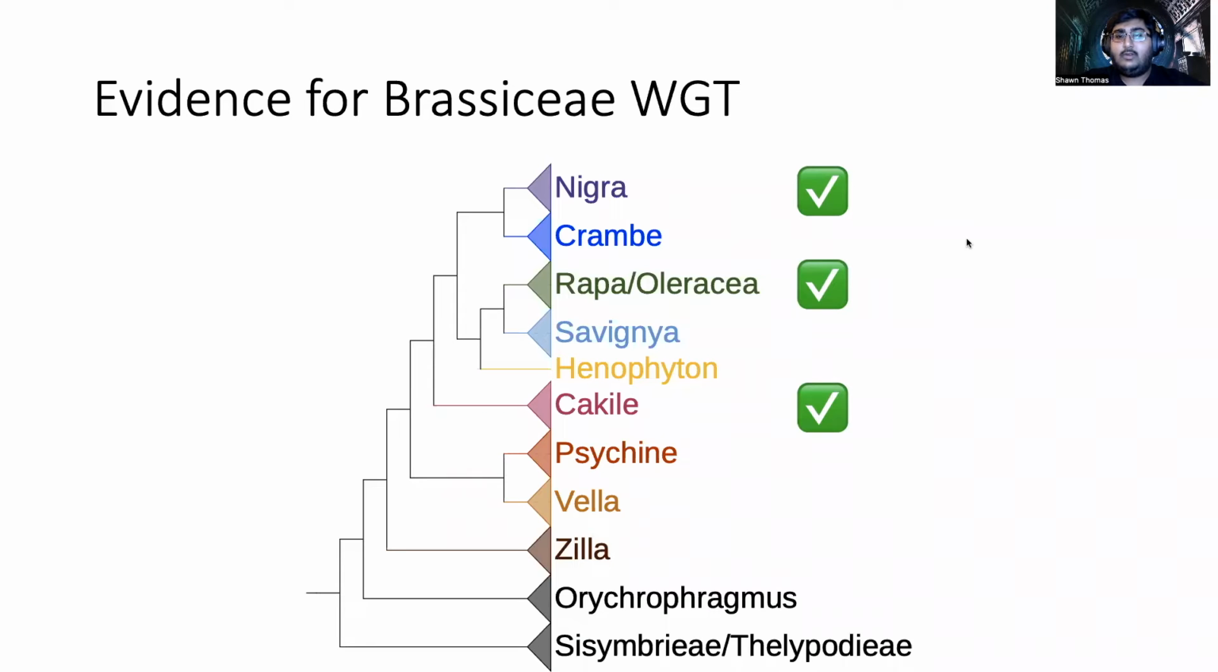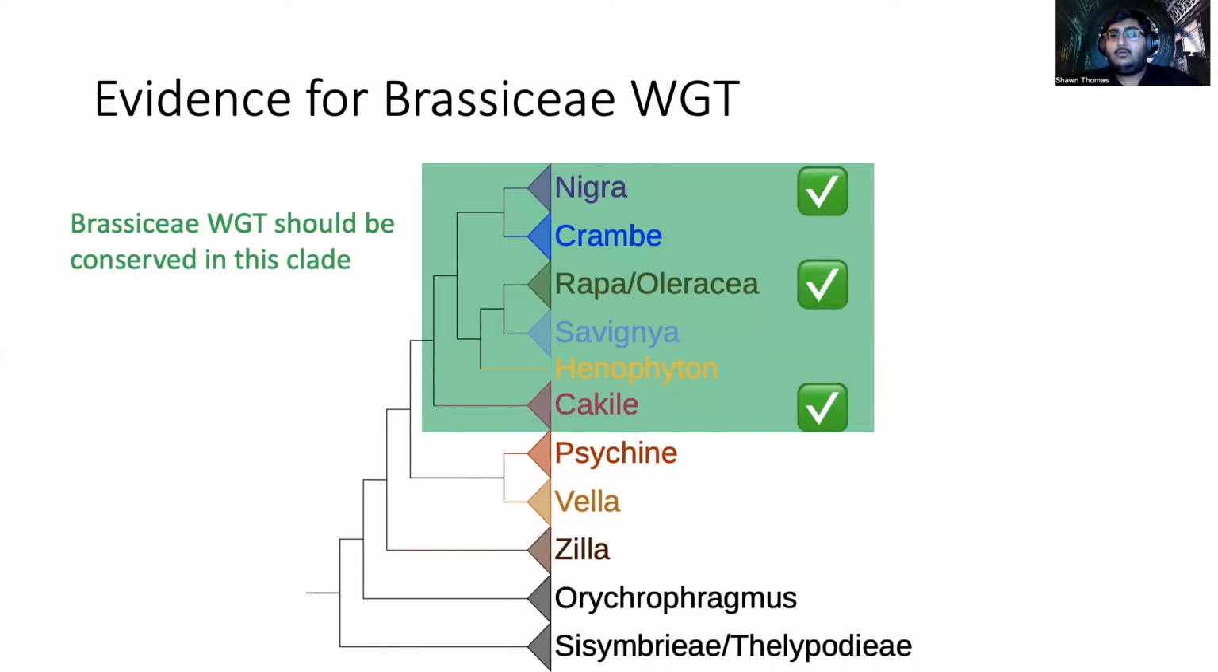Looking at the phylogeny, we have evidence for the whole genome triplication at these three points. So based on this, we can assume that the whole genome triplication is conserved in this clade from Cakile up, or within this core Brassiceae group.